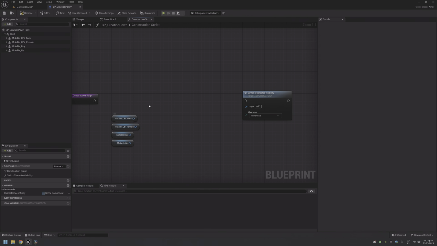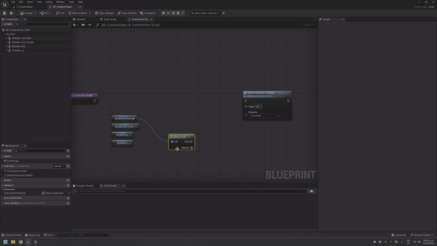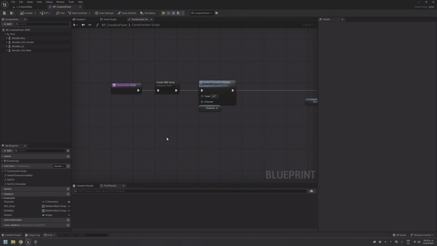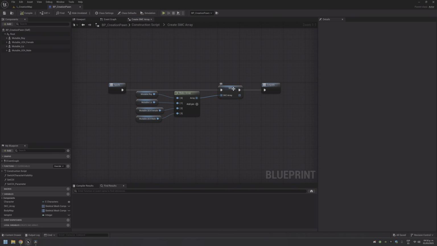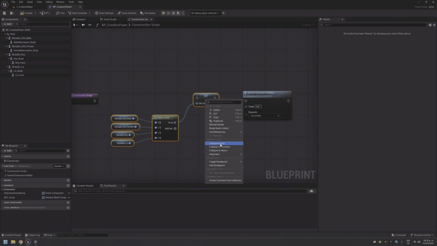So drag from here, make array. 1, 2, 3. Promote to variable. Let me check the name. This one, SMC underscore array.